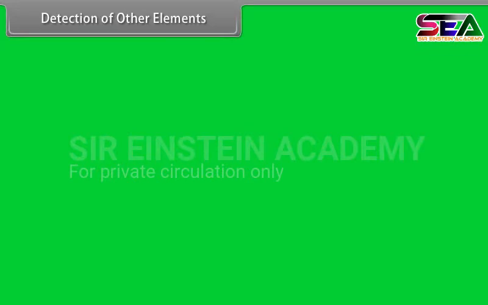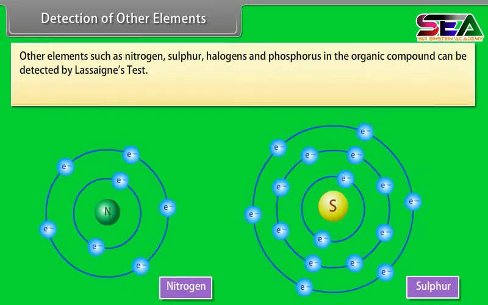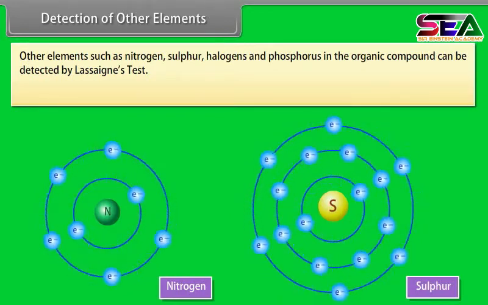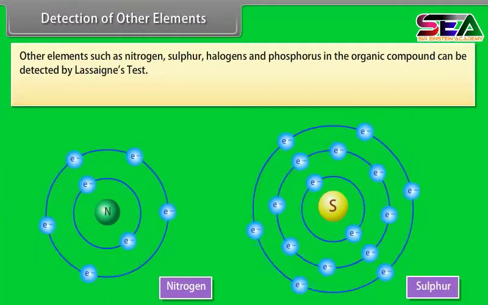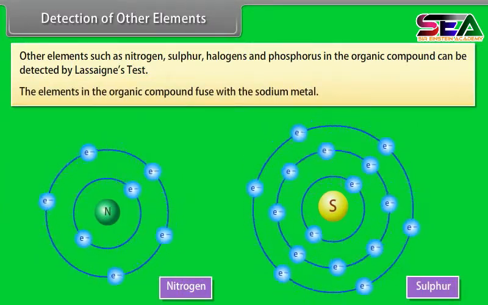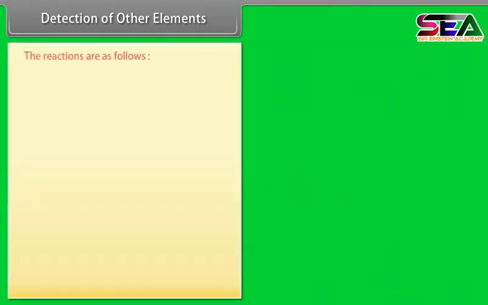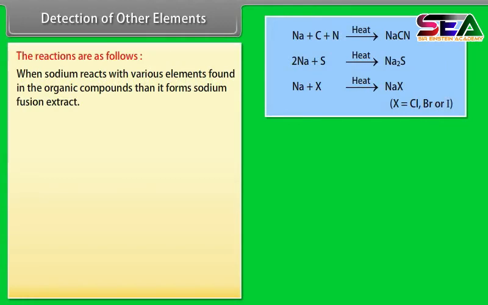Detection of other elements. Other elements such as nitrogen, sulfur, halogens and phosphorus in the organic compound can be detected by Lassaigne's test. The elements in the organic compound fuse with the sodium metal. The reactions are as follows. When sodium reacts with the various elements found in the organic compound, it forms sodium fusion extract.